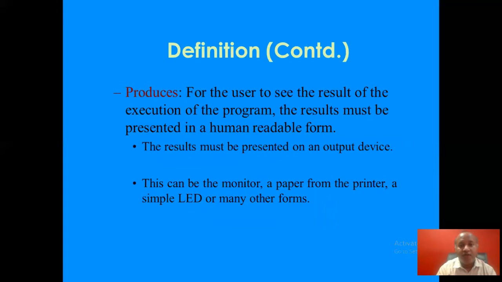For the user to see the result of the execution of the program, the results must be presented in a human readable form. So the results are presented on an output device, such as a printer, LEDs, or monitor.